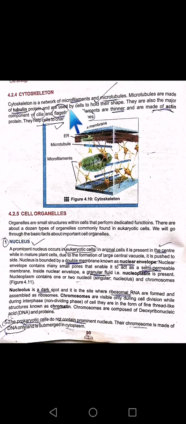As we have studied the unicellular microorganisms, Paramecium, Euglena, all those. Have you seen the cilia and flagella? Right? Those cilia and flagella are actually made up of cytoskeleton, and cytoskeleton is a network of microfilaments and microtubules. Those microtubules are made up of tubulin protein and used by cells to hold their shape. Then come microfilaments. They are thinner than the microtubules and they are made of actin protein, and they help cells to change their shape.